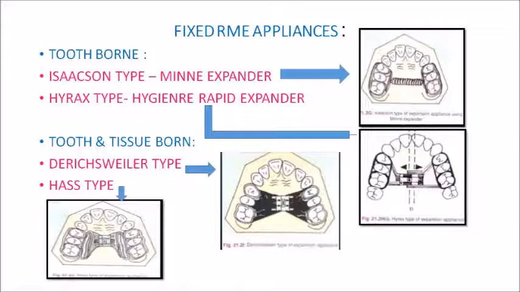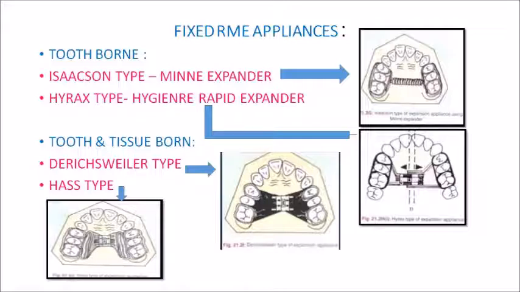So that is how an Isaacson type expander functions, which makes use of a spring loaded screw, that is called the Minne expander. It basically consists of a coil spring having a nut which is connected to your metal bands, which are soldered onto the premolars and molars.